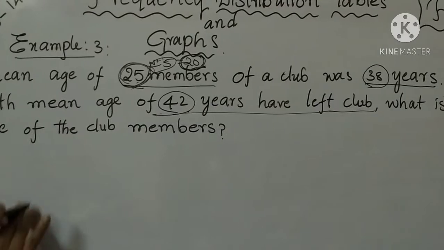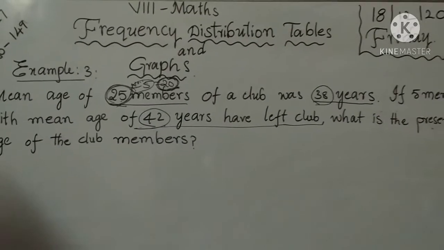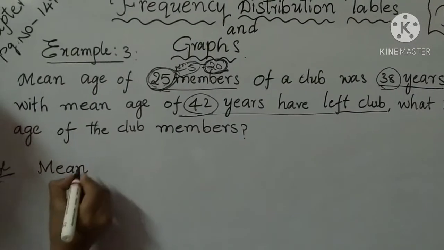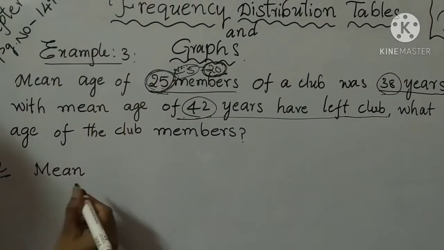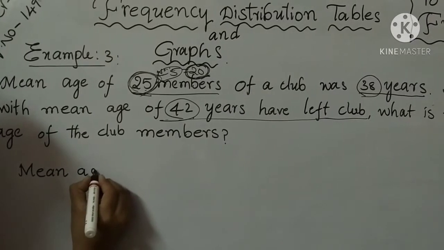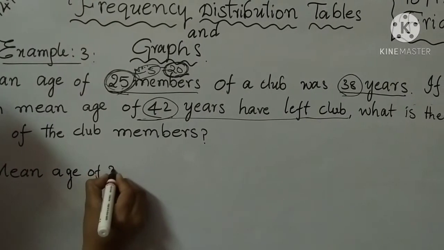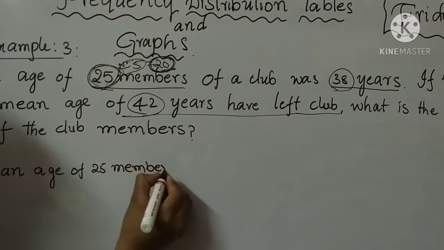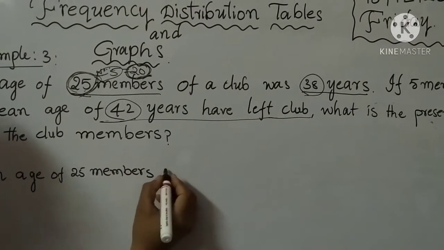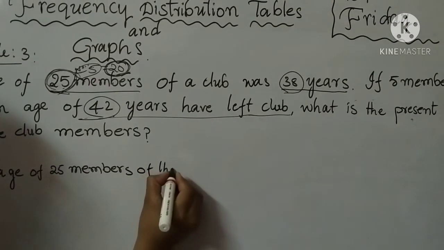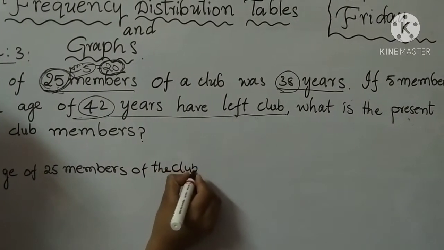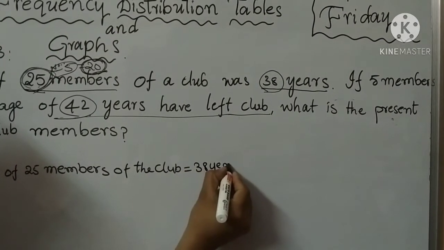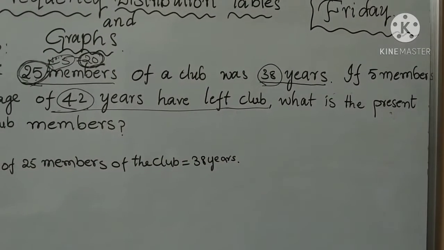Solution. The mean age of 25 members of the club is 38 years.